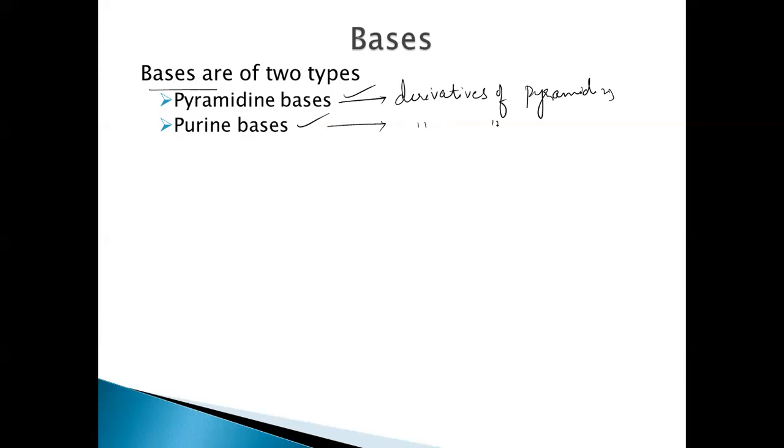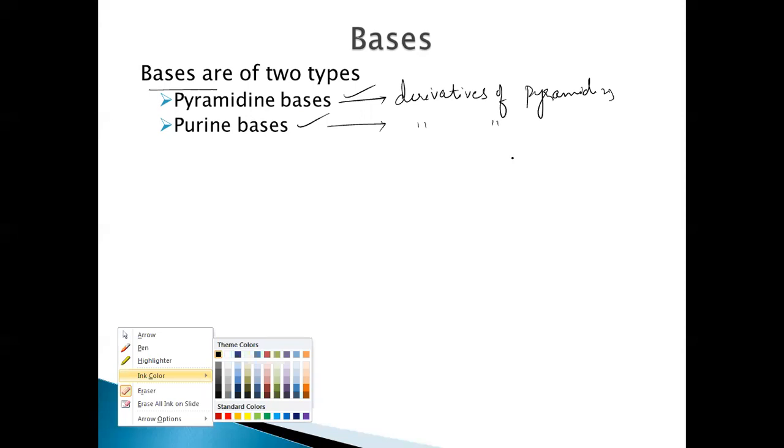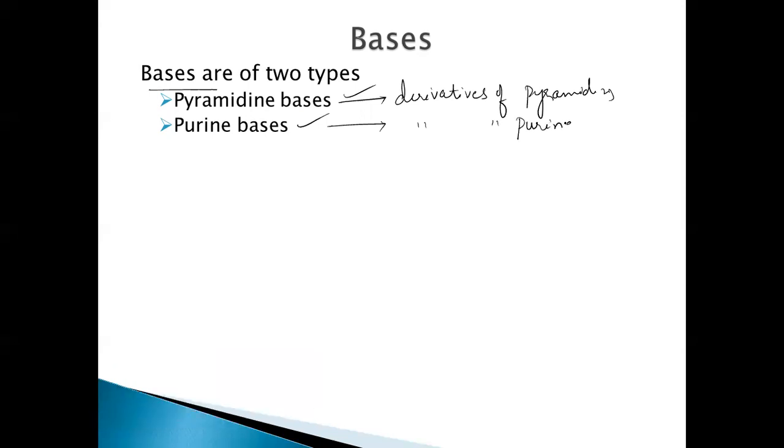Simple. Purines. Right. So these are the derivatives of purines. Right. So let me write the structure of pyrimidine and purine.